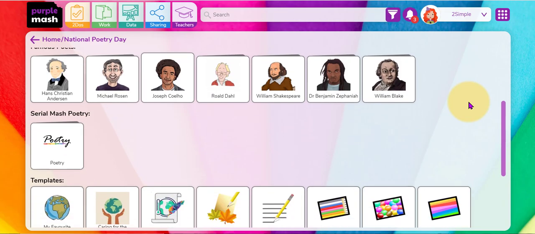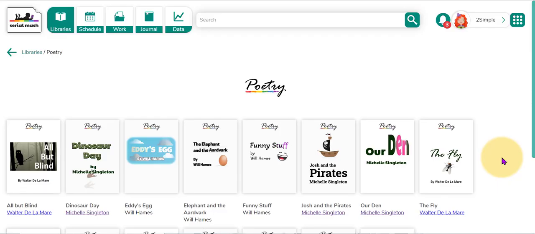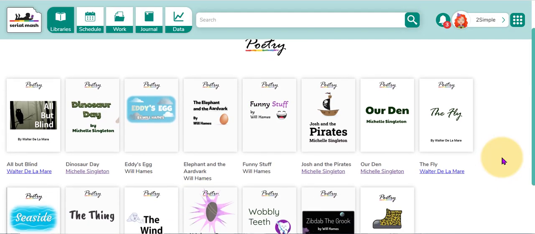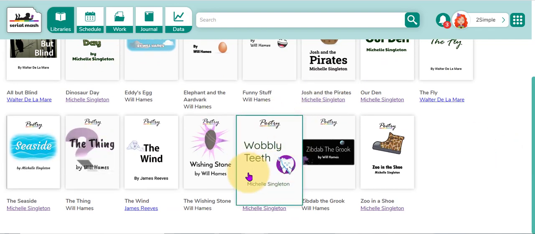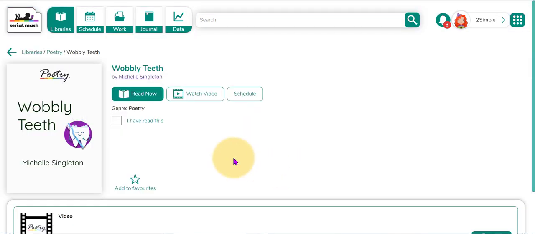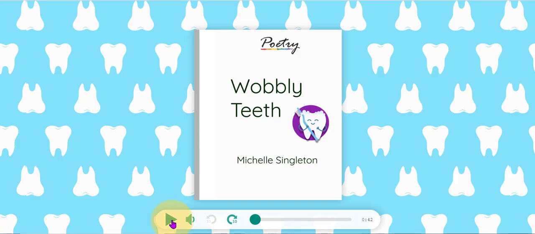Let's scroll down now and have a look at the Serial Mash poetry. This is our collection of poetry in Serial Mash that you can use to explore the concept of poetry. Let's have a look at one of these ones. Let's have a look at Wobbly Teeth by Singleton. And I'm going to read that. And I'm going to use the audio player at the bottom here to read this out loud.